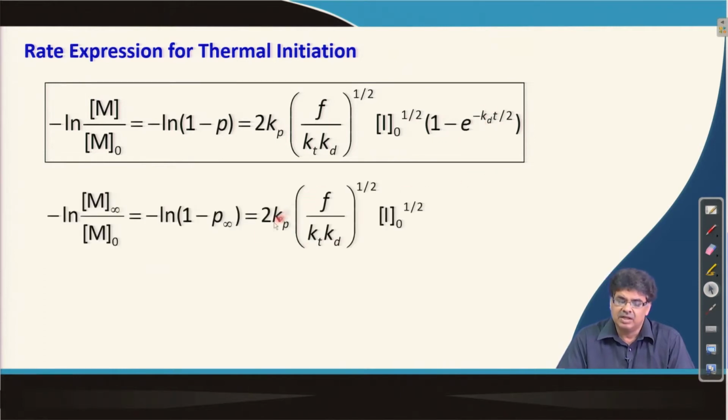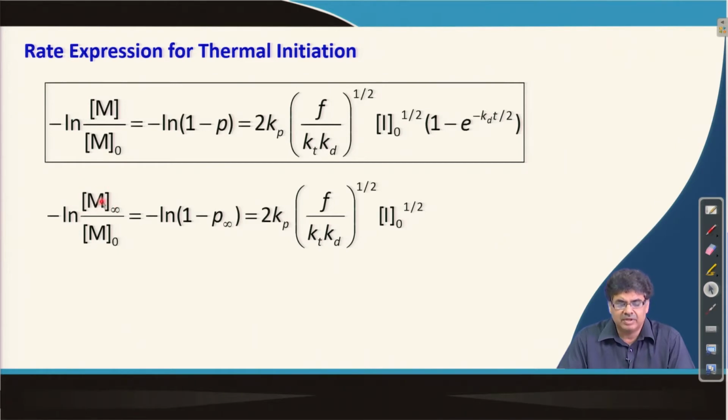For example, if we leave the reaction for long enough time, almost like infinite time, the maximum time possible when there is no further reaction, then we replace P with P infinity and we get this expression.